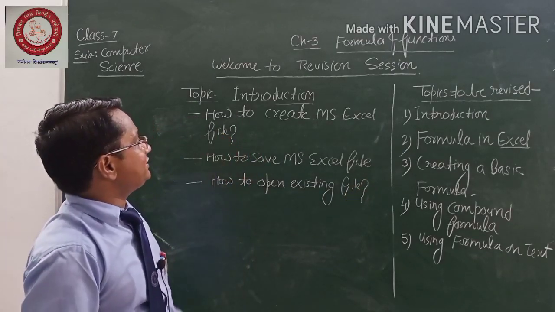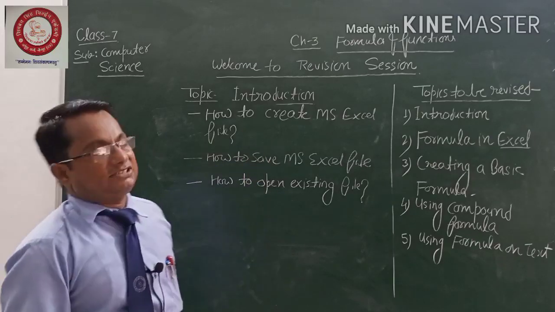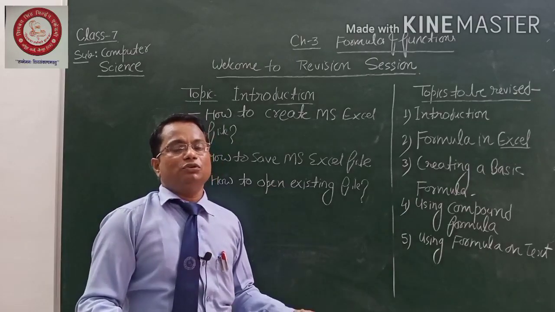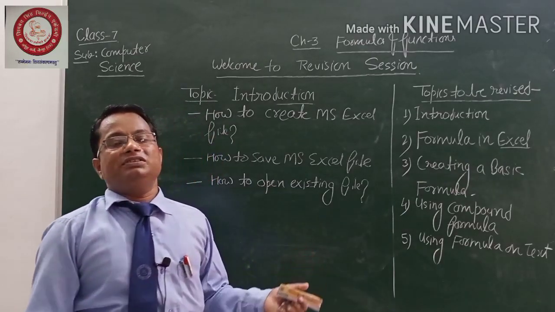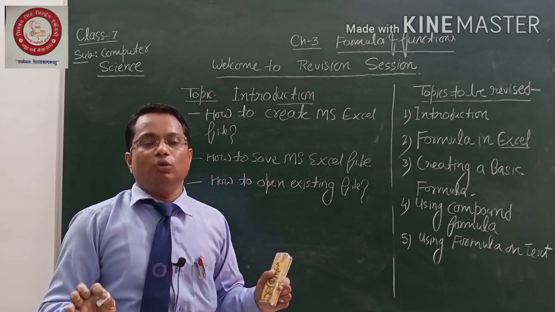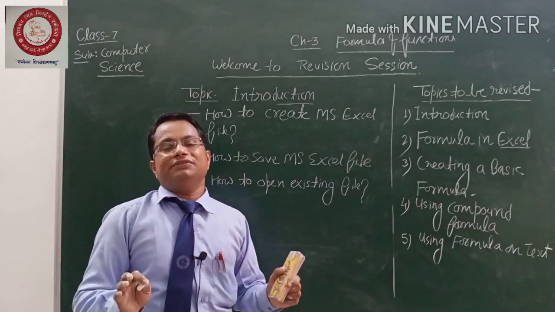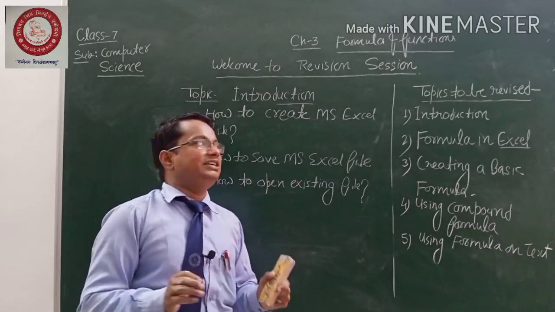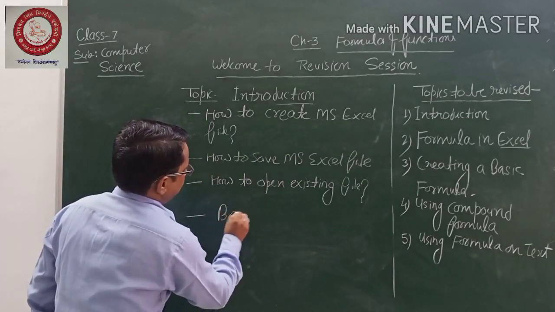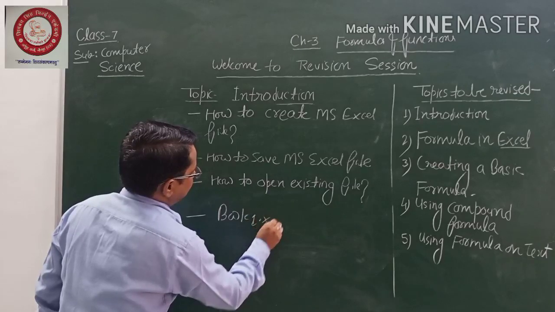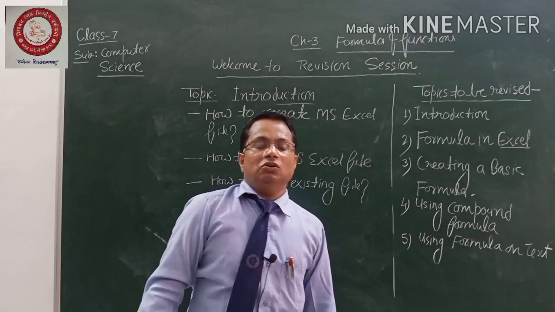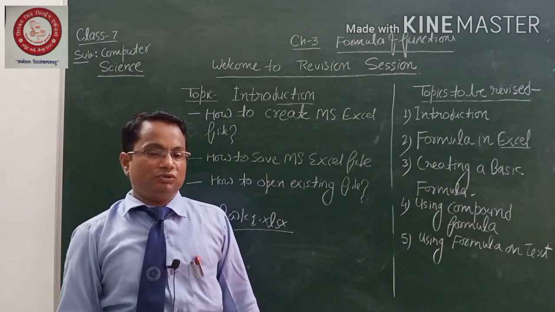So first we are going to discuss how to create an MS Excel file. Okay, for creating a new file, that's very easy for you. Whenever you follow the steps to start MS Excel, at that time a new blank Excel sheet will be opened. At that time, the default name for that Excel sheet is Book 1 dot XLS. This is the default name, right? And once it is open, you can enter your data, right?